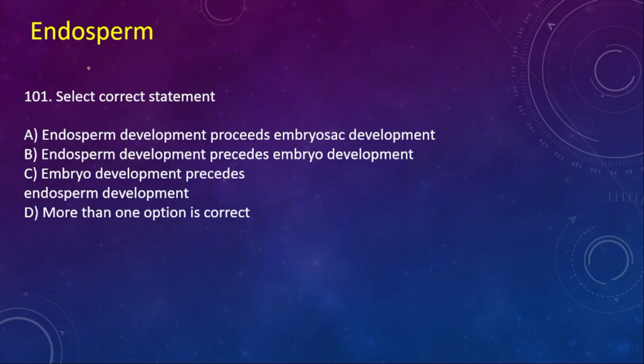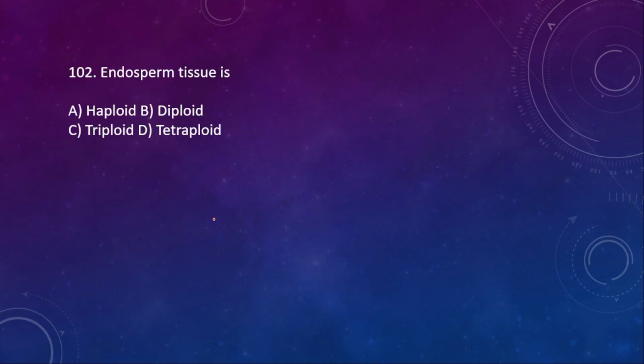Next, endosperm. 101. Select the correct statement. Endosperm development precedes embryo sac development. Endosperm development precedes embryo development. Embryo development precedes endosperm development. More than one option is correct. Here the right option is option B.